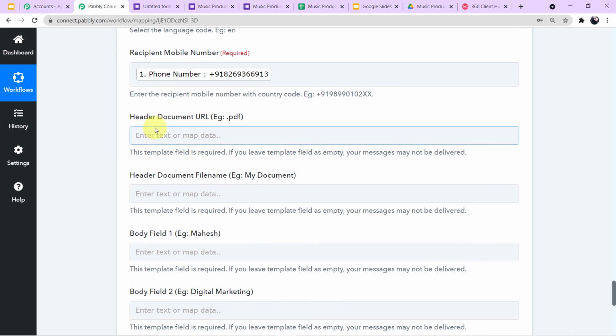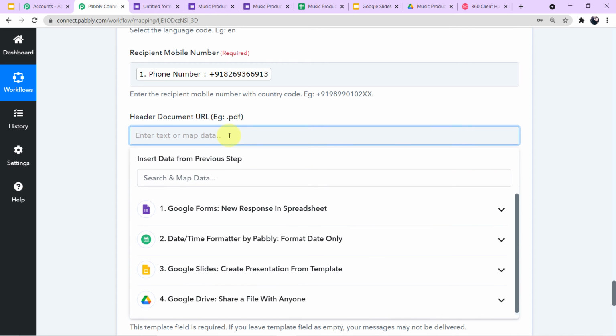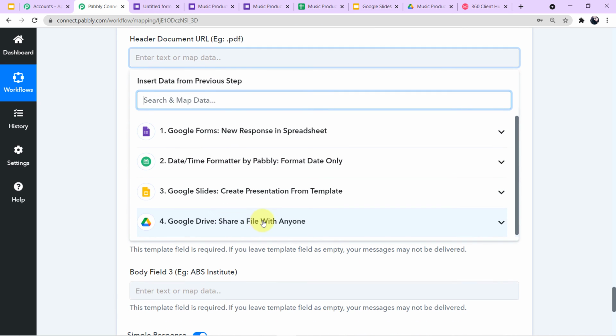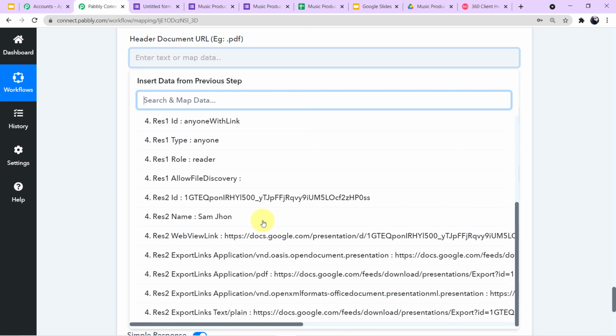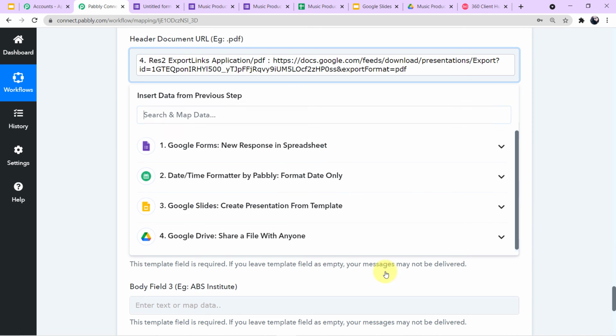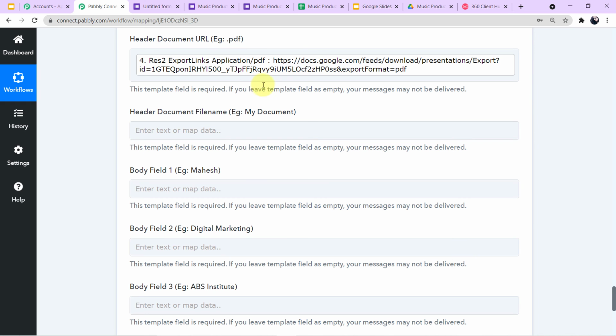Now it is asking for the header document URL, which is given in the example PDF file. So guys, we are sending the PDF file to our students. So we have to search for the PDF link. How can you search for the PDF link? Click on this search field, scroll down, come to the responses of Google Drive. Here you can see the 5 links provided in the responses of Google Drive. You have to search for the PDF file. Here it is written PDF file. So this is the particular link which we have to send. Simply map this link.